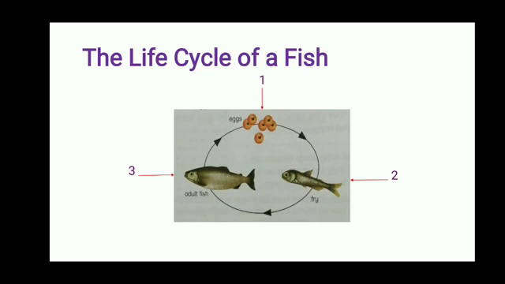Now the baby fish or fry starts finding and eating food by itself. Then it grows into a grown fish and becomes completely independent. We can see the fully grown fish at stage number 3. So class, that's how the life cycle of a fish completes.